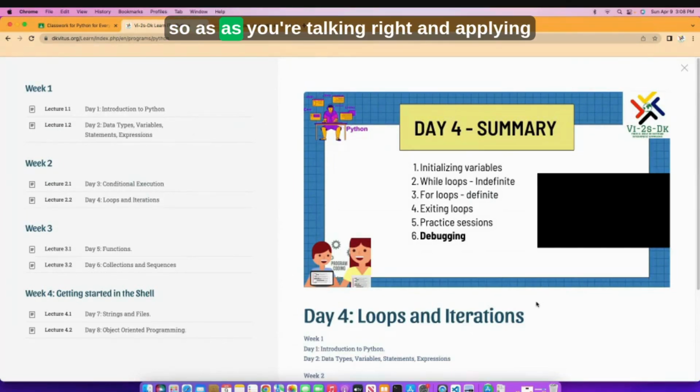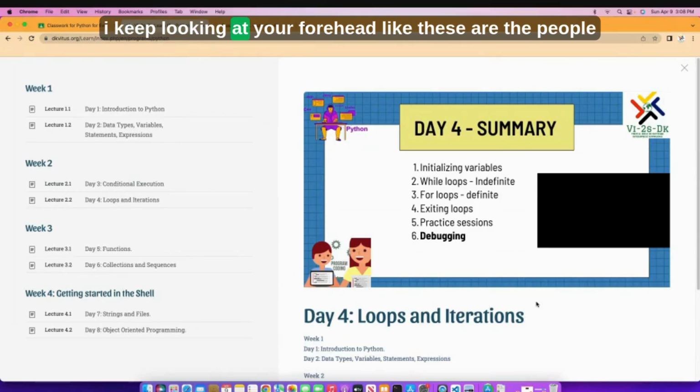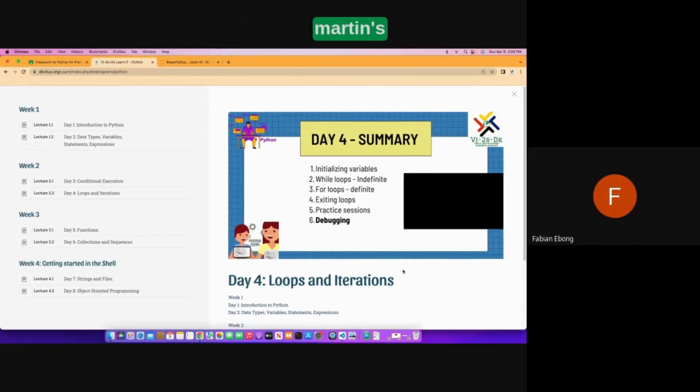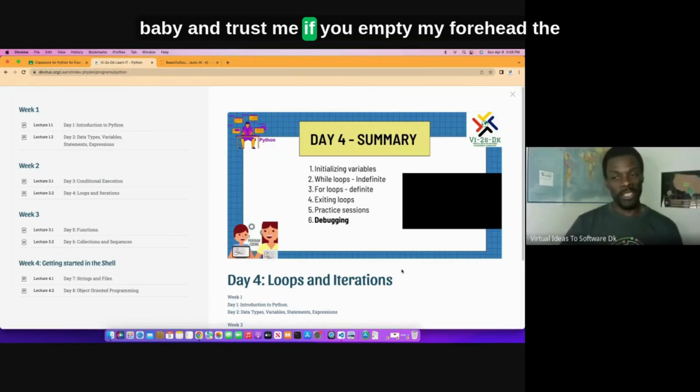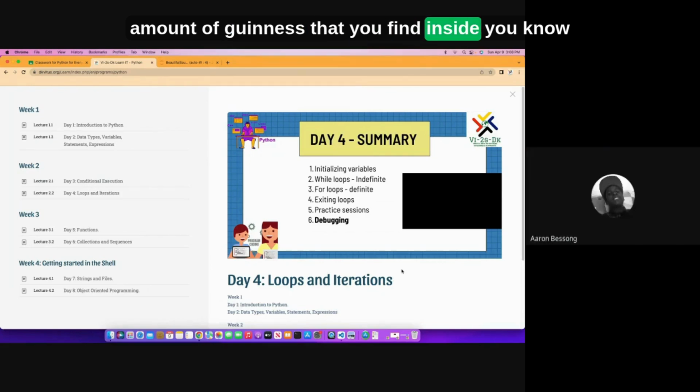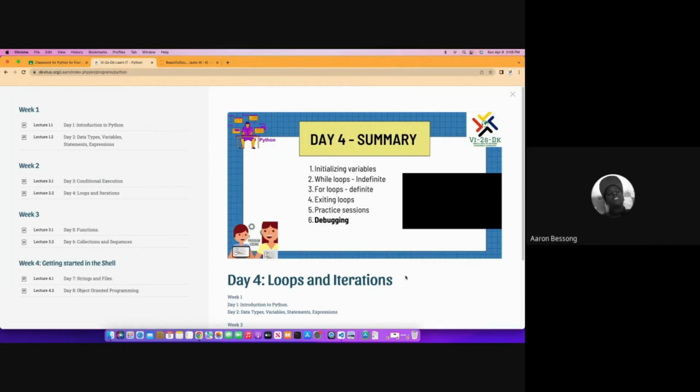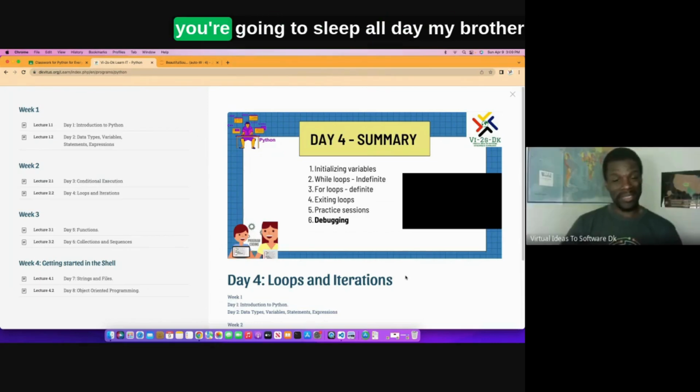So as you're talking and applying these things, I keep looking at your forehead, like these are the people that used to crack A and brackets. Like, how can I just empty your brain into mine? Maybe, but trust me, if you empty my forehead, the amount of Guinness that you find inside is not going to help you out. You're going to sleep all day, my brother.